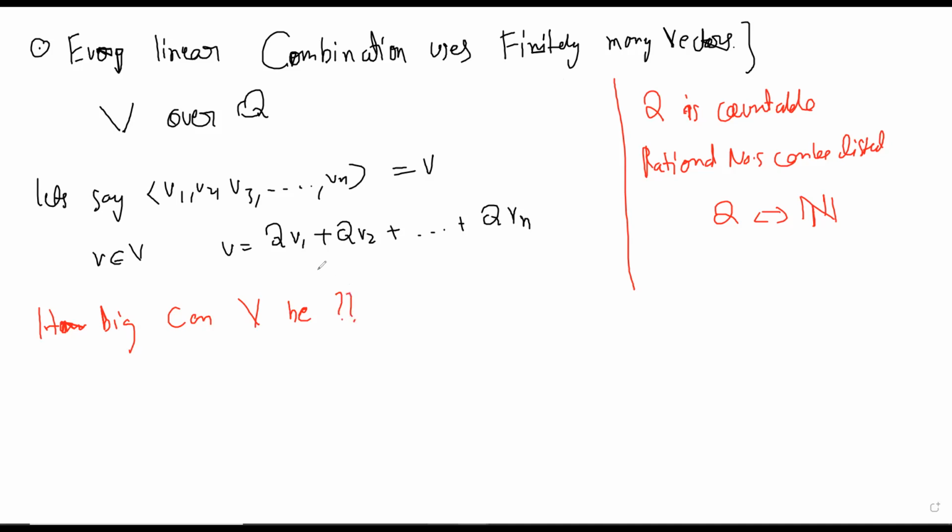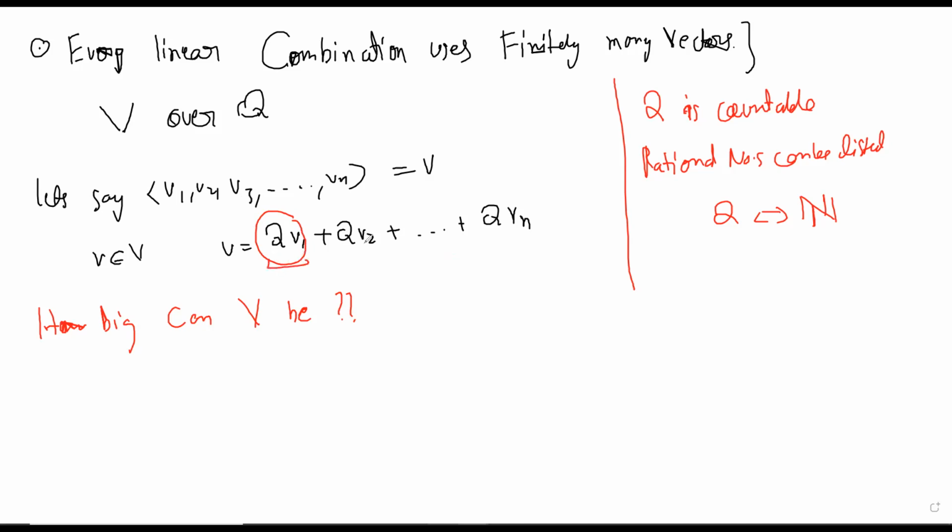Let's see. If you take these kinds of elements, then the first coordinate can only generate countably many things, right? Because this is one vector and you are taking all multiplications of it with rationals, so you can get countably many things.